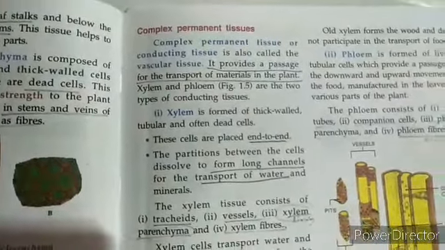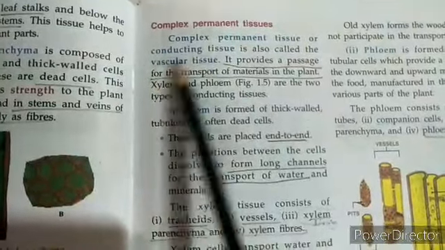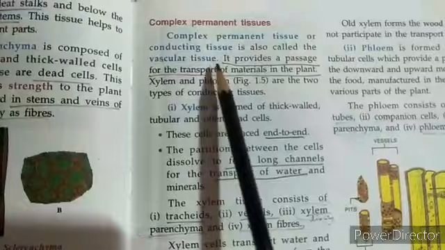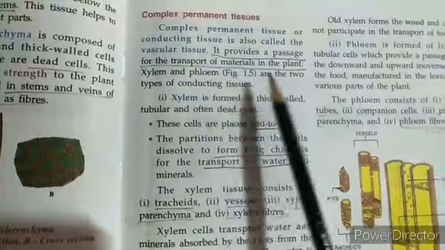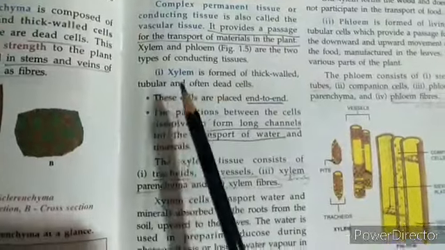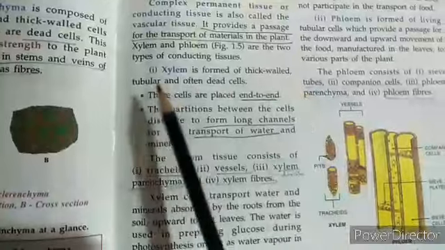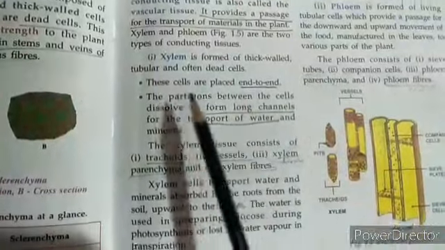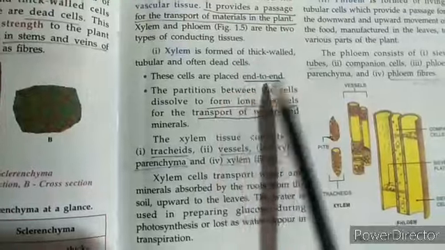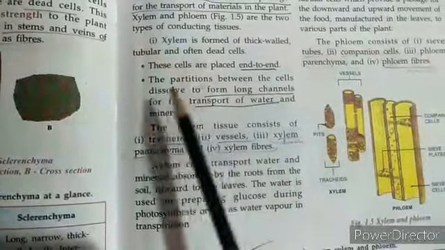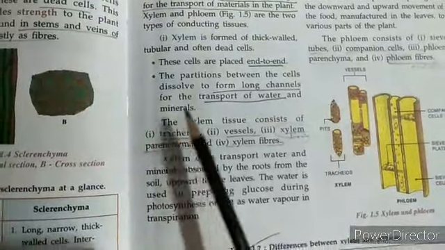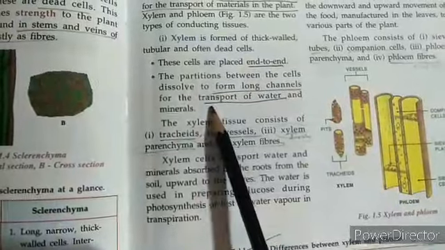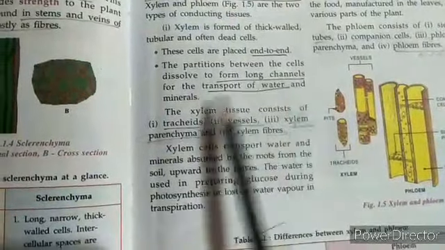Then we come to the third one, which is the complex permanent tissue. Complex permanent tissue, or conducting tissue, also known as vascular tissue, provides a passage for the transport of material in the plants. Xylem and phloem are the two types of conducting tissues. Xylem is formed of thick-walled tubular and often dead cells. These cells are placed end to end. The partition between the cells dissolves to form long channels for the transport of water and minerals. So we know that xylem is required for the transport of water and minerals.